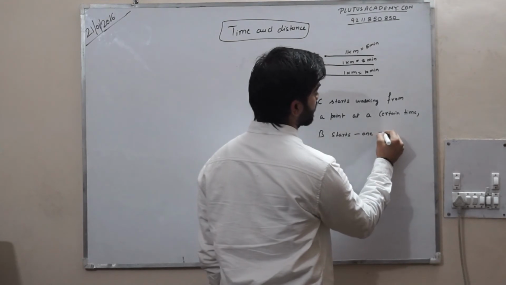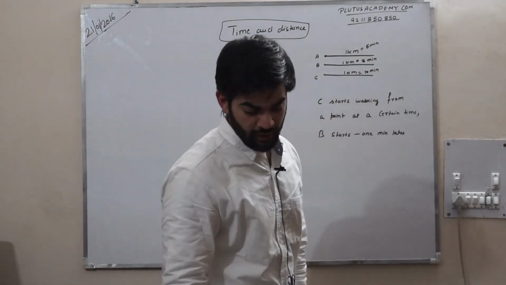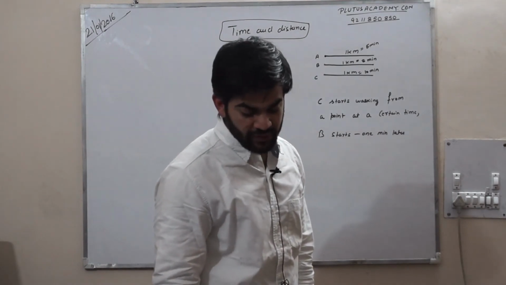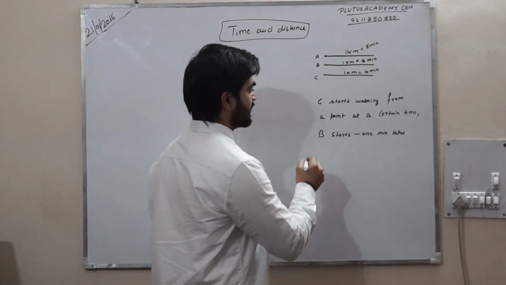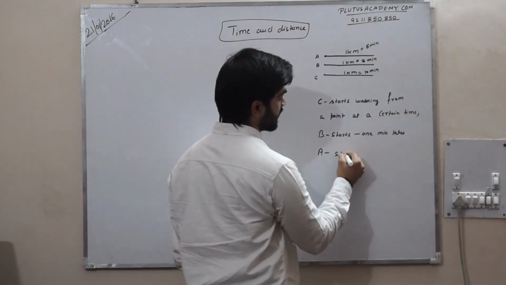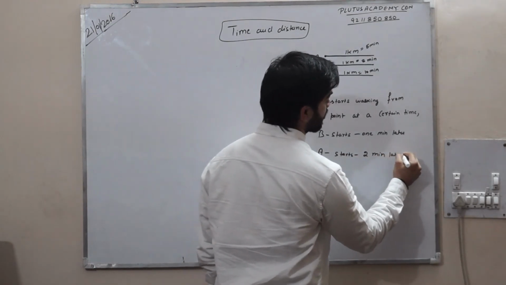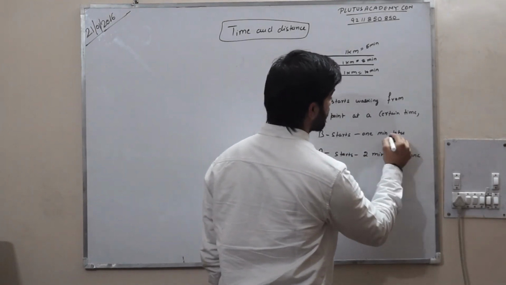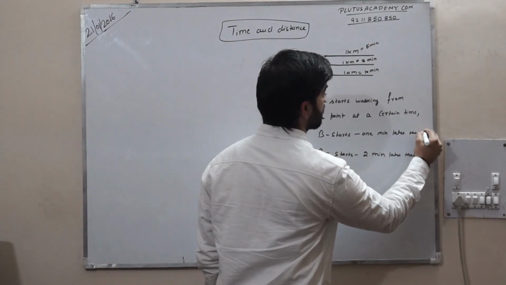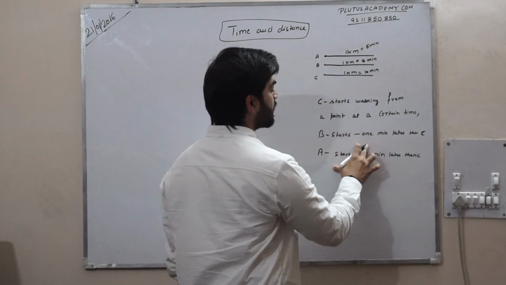And A starts from the same point 2 minutes later than C.